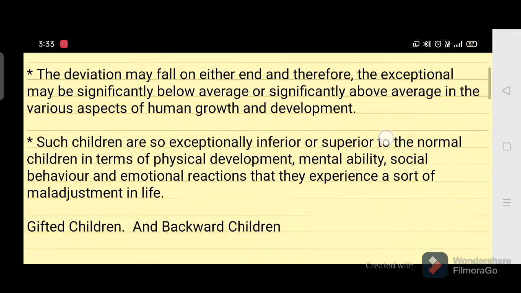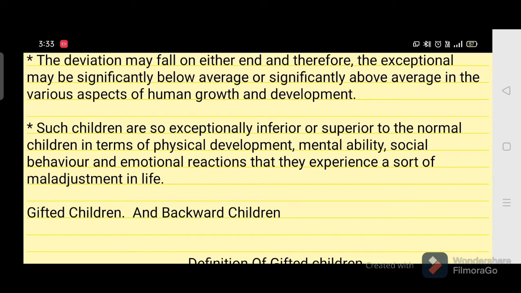This deviation may fall on either end, that is, it may be significantly above average or significantly below average. Such children are so exceptionally inferior or superior to the normal children in terms of physical development, mental ability, social behavior, and emotional reactions.